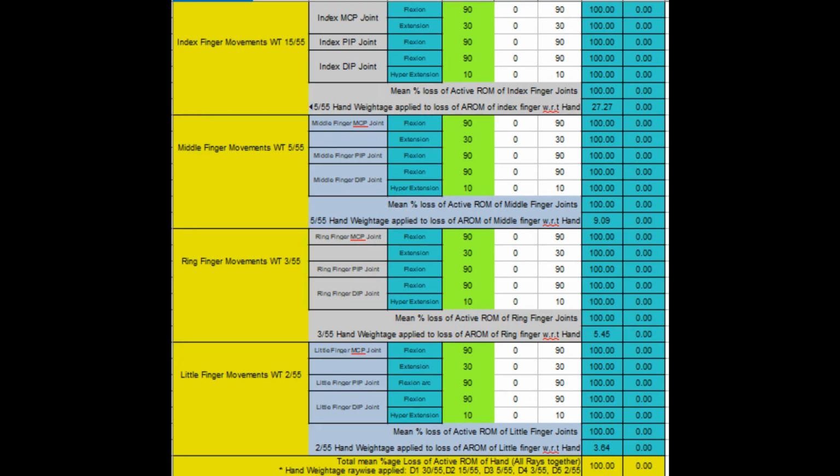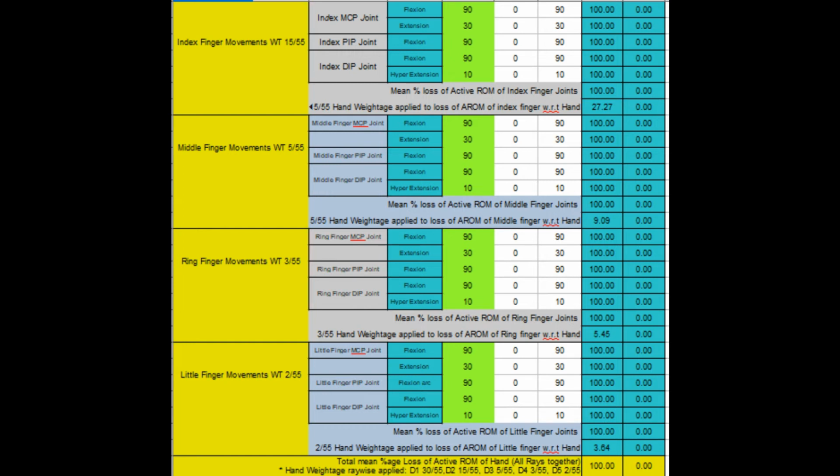All these normal values are given in Gazette. Finally, the same method was used for other rays: index finger, middle finger, ring finger and little finger. These weighted values were added. Lot of calculations were done here. I used a ray-wise weightage of 30 by 55 for thumb, 15 by 55 for index, 5 by 55 for middle finger and so on. This ray-wise hand weightage is based on table 5.2, upper limb amputation number 10 and number 13, page number 75, section C. The total percentage loss in hand we got is 100%.